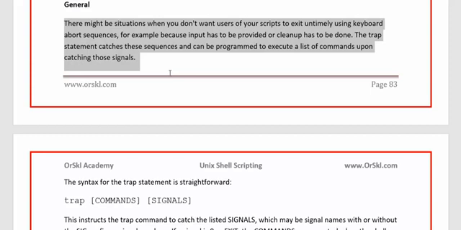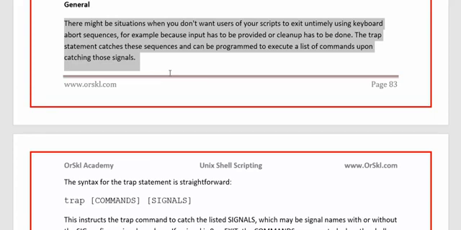For example, you are running a very important script, and in the process of running the script, you might have created many temporary variables and many temporary files on the operating system, which you always planned to clean up at the end of the script. So when the script has been started, you must have created a temporary file called temp.txt, and temp2.txt, temp3.txt for your functionality purposes. But at the end of the script, you might have included cleaning up those temporary files also.